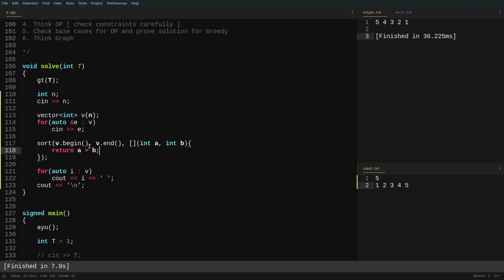So this is how you can use lambda functions to sort vectors, right? This is very simple. There's nothing much to discuss about. You just have to take care of the format. Since we have already discussed how we write lambda functions, this must be quite easy for you. You just have to write these square brackets and then write the variables' names, and inside here you can write your simple logic for comparing the values.